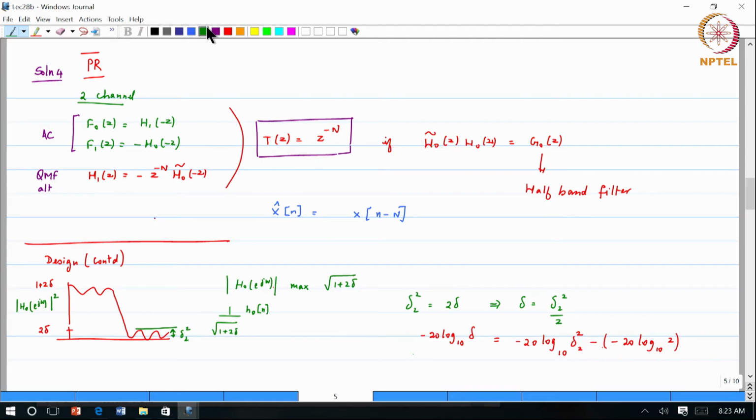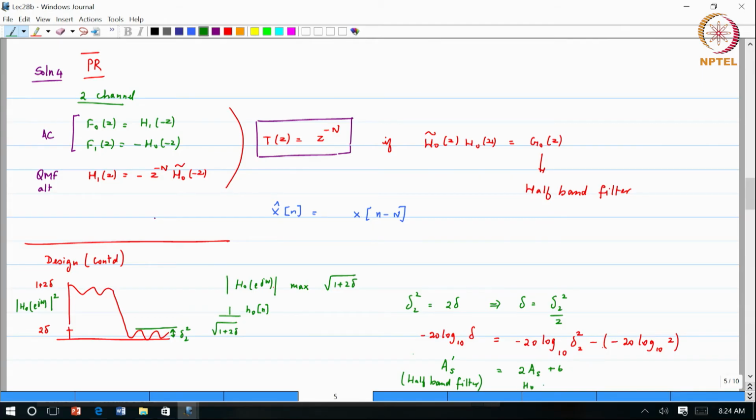So, if I were to write it in terms of the attenuations, AS prime, that is the half band filter, is equal to 2 times the attenuation of the filter H naught, because it is delta 2 squared. What I should have taken is delta 2, but it will be twice that, plus 6.